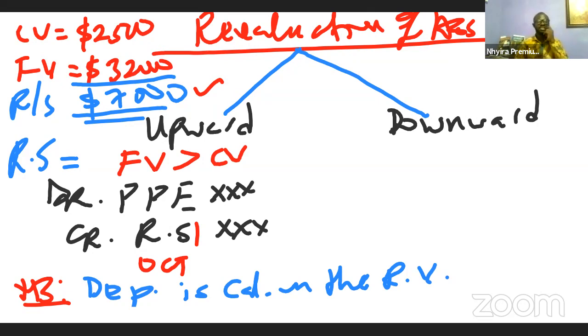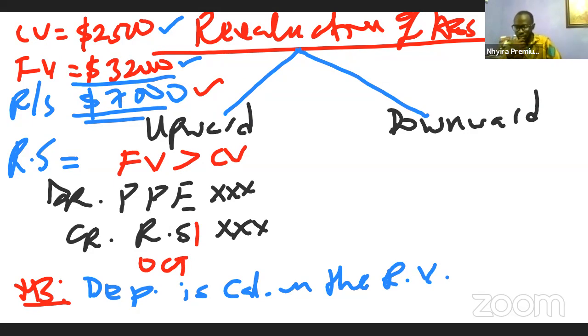That is what the standard has said. What does that mean? It means that subsequent to the revaluation, we will now depreciate the asset not using the carrying value of 25,000 that I have here, for instance, but using the 32,000, the revalued amount. Now, what is going to be happening?